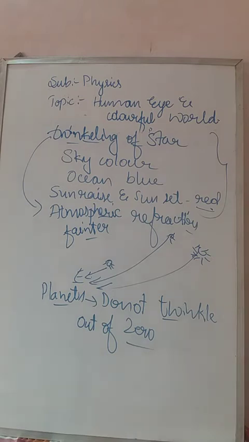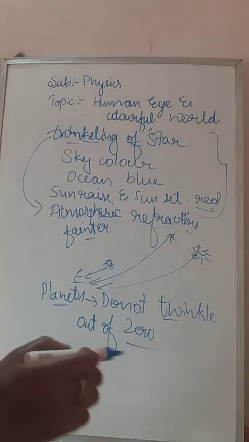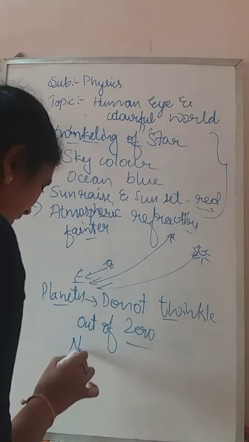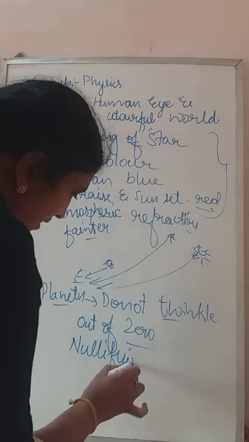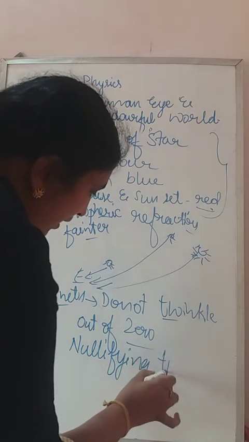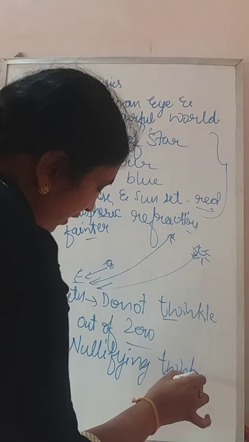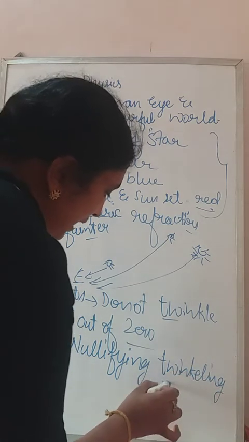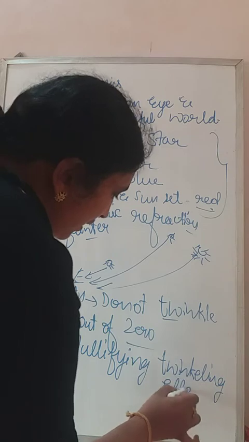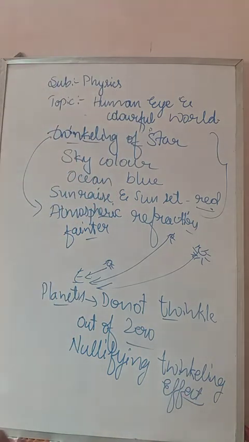So this effect is called the nullifying twinkling effect. Keep in mind, this effect of the planets is called the nullifying twinkling effect. Nullifying means nothing, no twinkling of any kind.